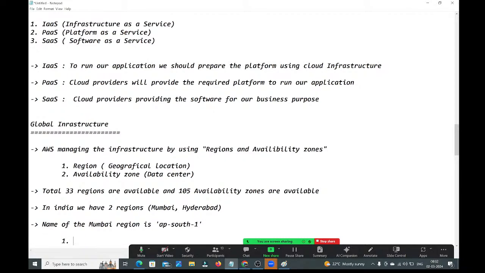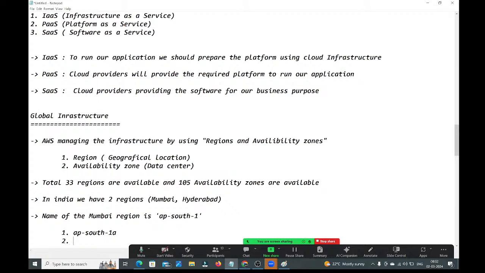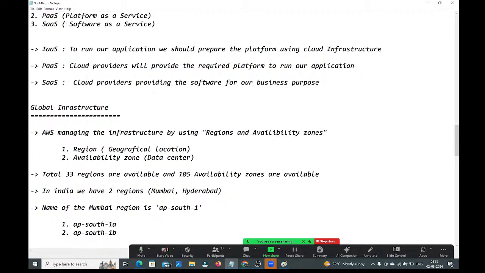What are the names of the availability zones? AP South 1A, AP South 1B, AP South 1C. Like this, three availability zones are available in the Mumbai region.